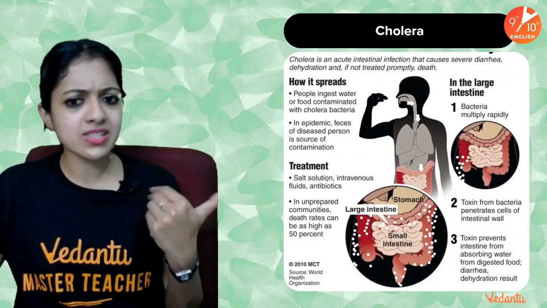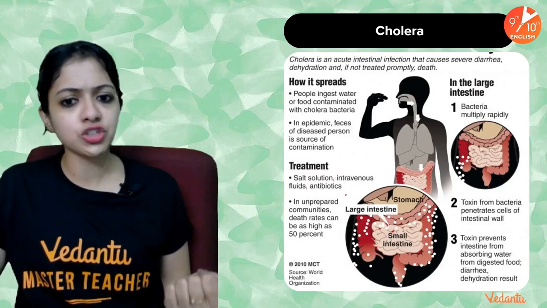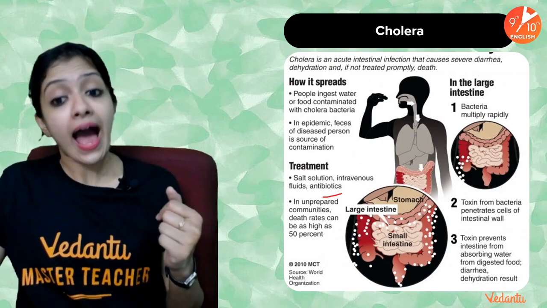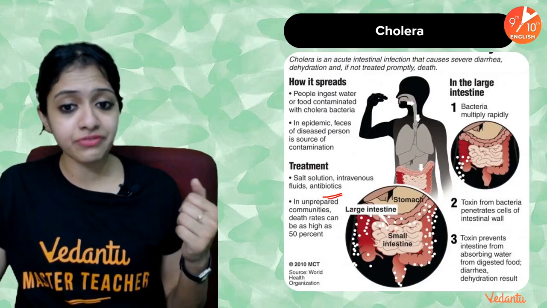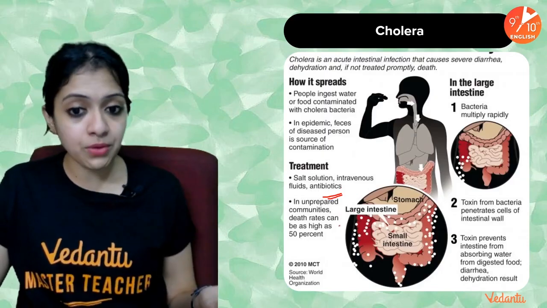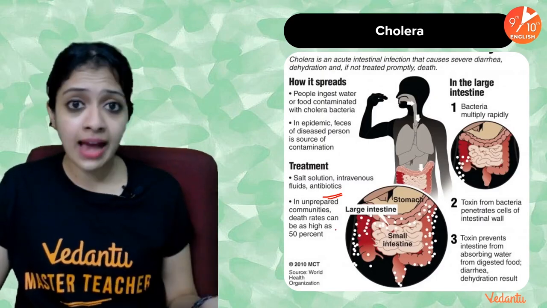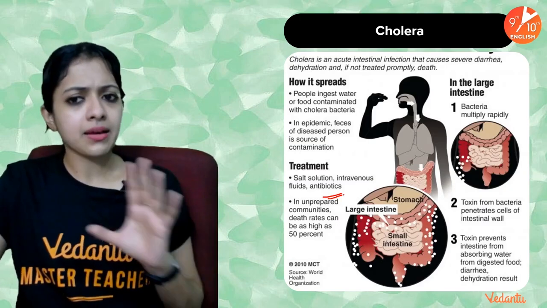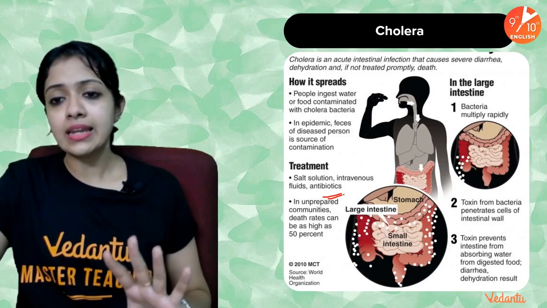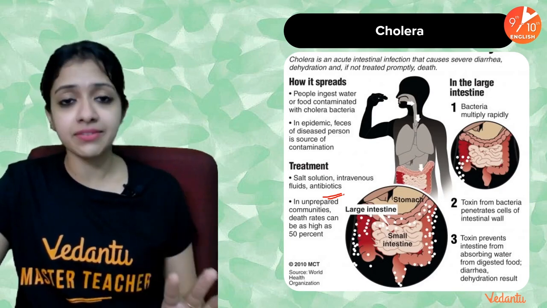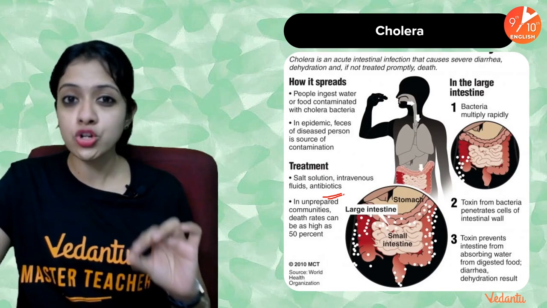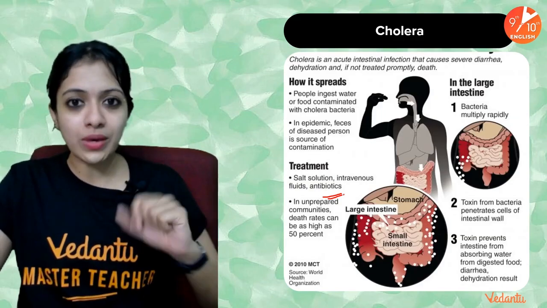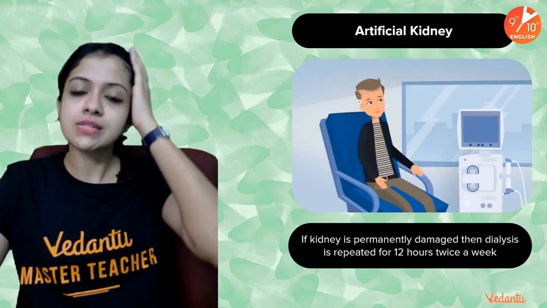So the treatment involves, just like any other case of dehydration, salt solution, intravenous fluids, and antibiotics because it's a bacterial infection. In unprepared communities, death rates can be very, very high, as high as 50%. This normally breaks out in remote or underdeveloped areas where facilities are not good, and overcrowded areas where sources of water are shared between people and so on. Okay, so that's about cholera.